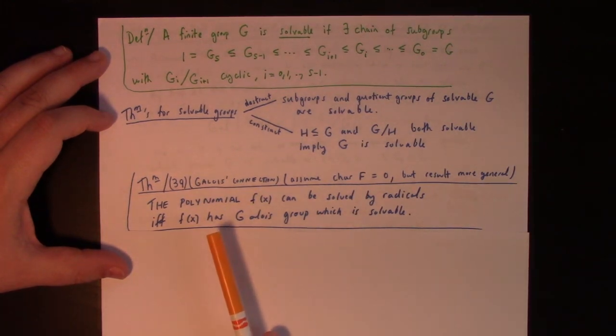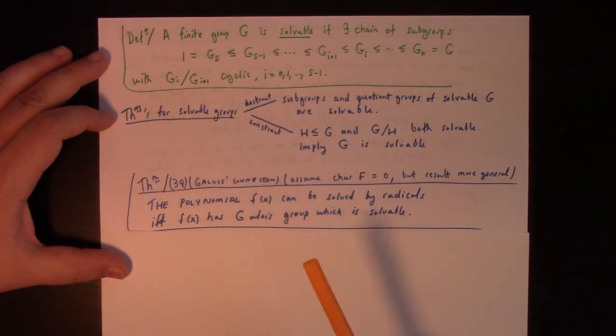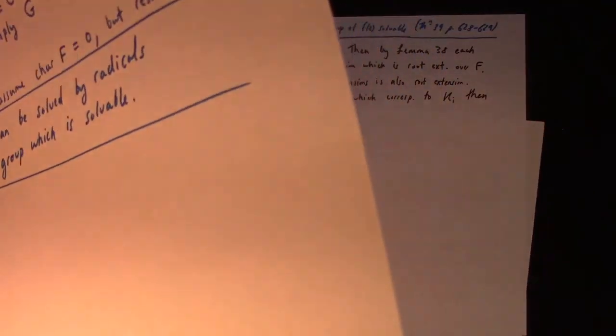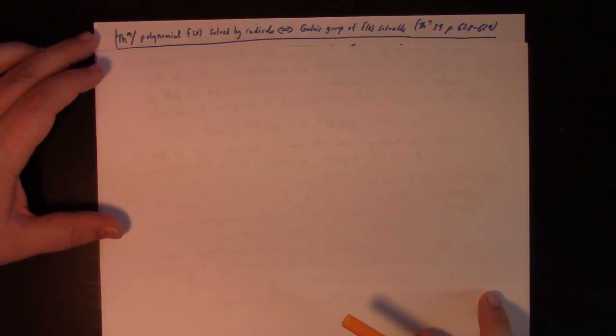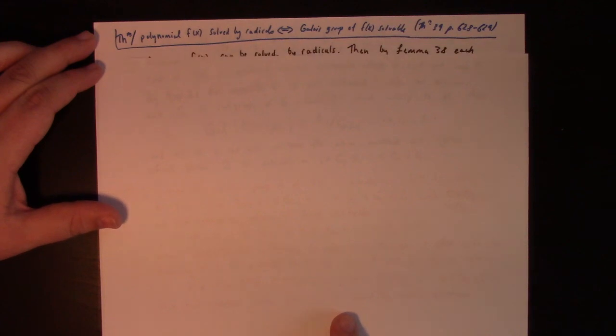It simply says this: a polynomial f of x can be solved by radicals if and only if f of x has a Galois group which is solvable. And let me at least sketch the proof of that. So again, here it is. Polynomial f of x is solved by radicals if and only if the Galois group of f of x is solvable. This is theorem 39, pages 628 and 629 of Dummit and Foote.